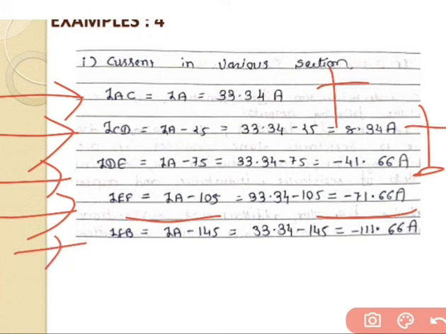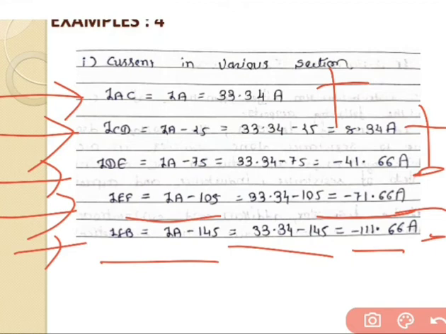And the last one, that is IFB, is equal to IA minus 145, that is equal to 33.34 minus 145, so we get the answer minus 111.66 ampere, and that is a negative answer.